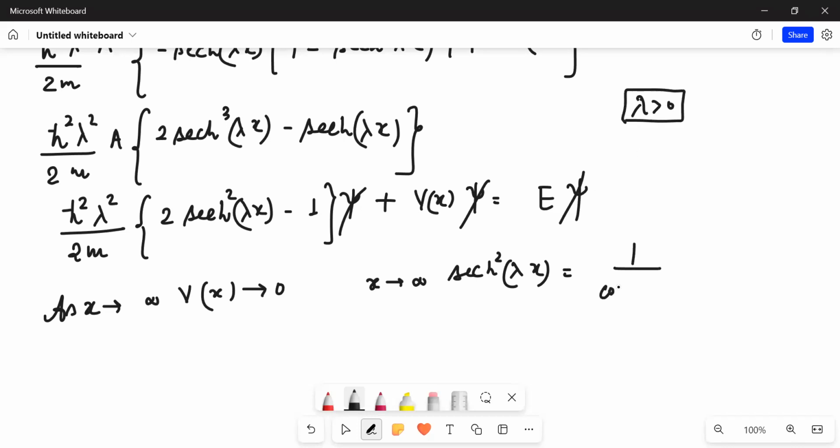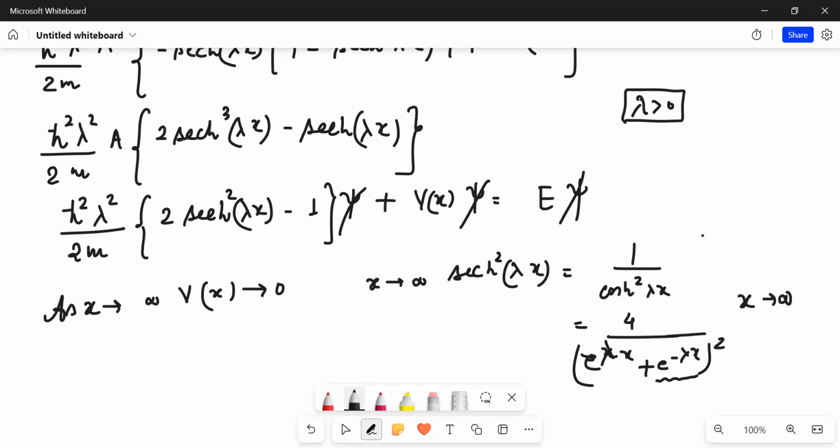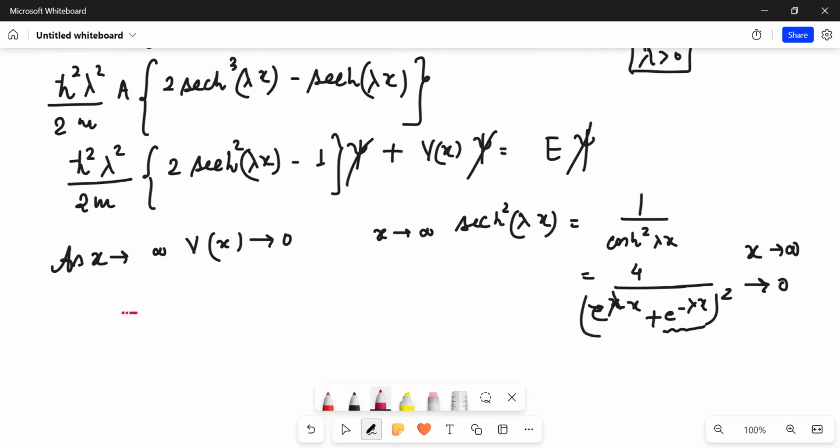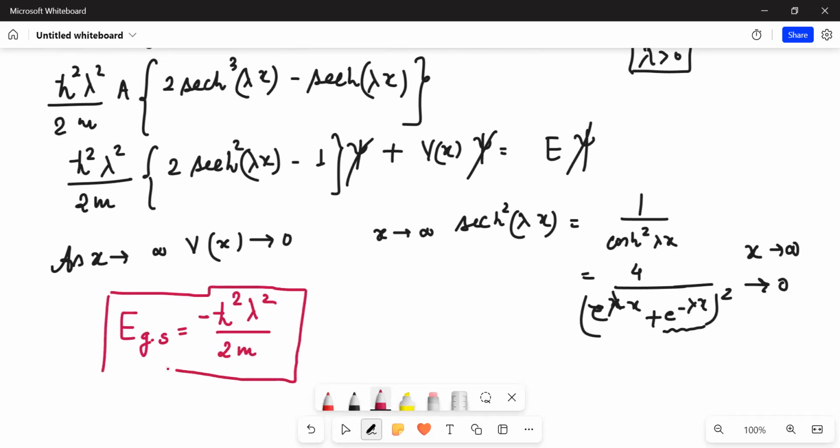This will be equal to 1 upon cosh squared(lambda x), which equals 4 upon (e to the power lambda x plus e to the power minus lambda x) whole squared. Now, as x tends to infinity, lambda is positive, so this is positive, and overall it goes to 0. So what remains is the total energy of the system, that is, H-cap squared lambda squared upon 2m with a negative sign. I hope it is clear.